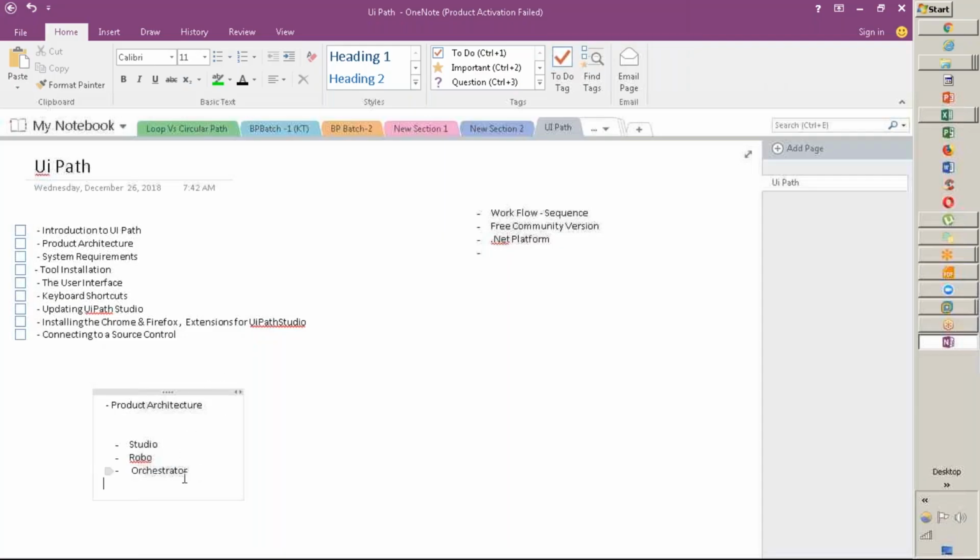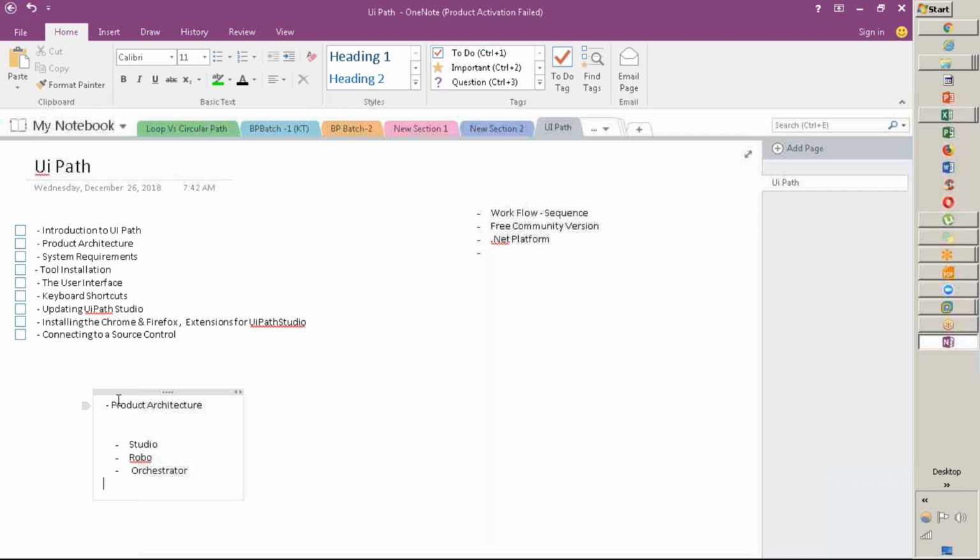Okay. So these are the core components we have under architecture. Under architecture, a lot of other activity comes in, where you can install it in a virtual machine, in a cloud, or on a local desktop. It supports all three platforms. It supports cloud, AWS, Microsoft Azure. You can install it on a virtual machine, by default Citrix or VMware. You can install it as well as on a local machine. There is no question about it. You can definitely do it.